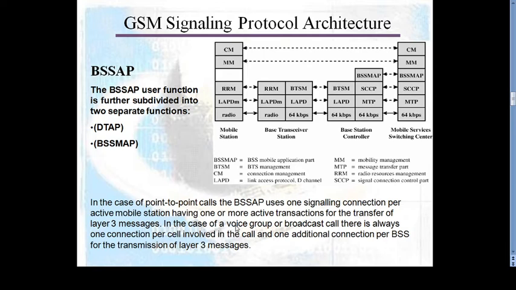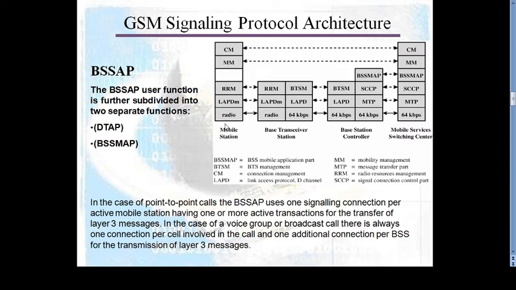In case of a voice group or broadcast call, there is always one connection per call, plus one additional connection per BSS, for transmission of layer 3 messages. So the main function is that when point-to-point calls are arranged, this BSS function is provided, and it is also used when one or more transactions are required from a layer 3 message. That is, layer 3 message is nothing but your signaling layer.